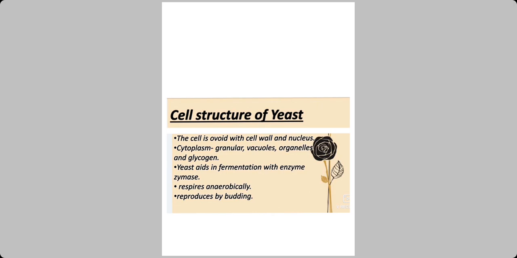So it has a cell wall and nucleus. Then the cytoplasm is granular, means it consists of small particles. The nucleus is inside the cell, surrounded by the cytoplasm. The cytoplasm has many small particles, vacuoles and other organelles like mitochondria, glycogen and ribosomes. Many organelles we have studied in previous classes on plant cell and animal cell are present inside the cell: mitochondria, ribosomes, vacuoles.